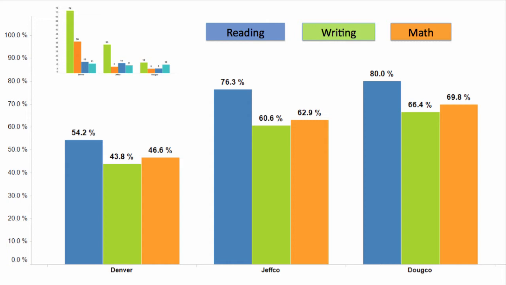For example, a group could be all elementary kids in a district, or all kids who qualify for free and reduced lunch in grade 7 of a school.